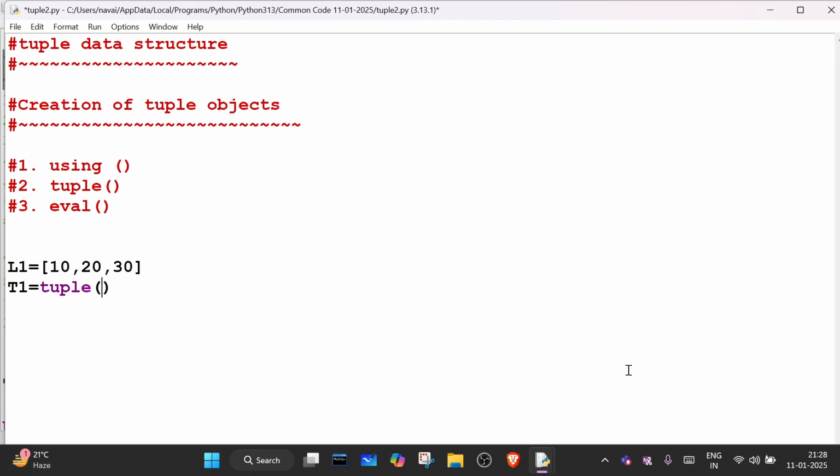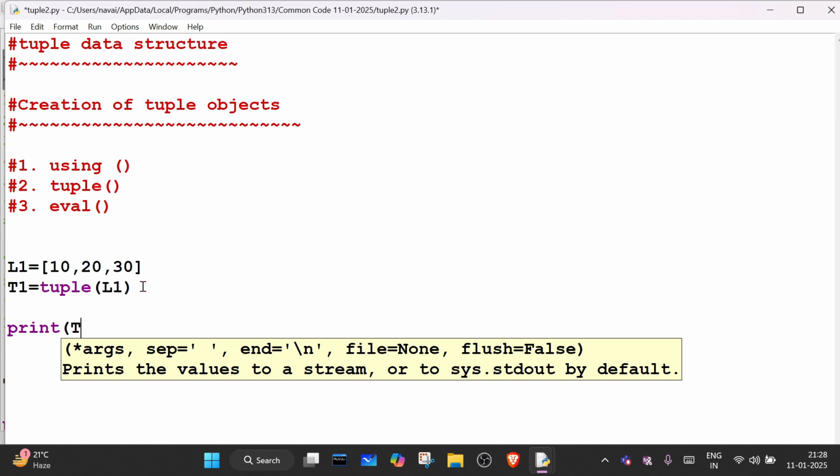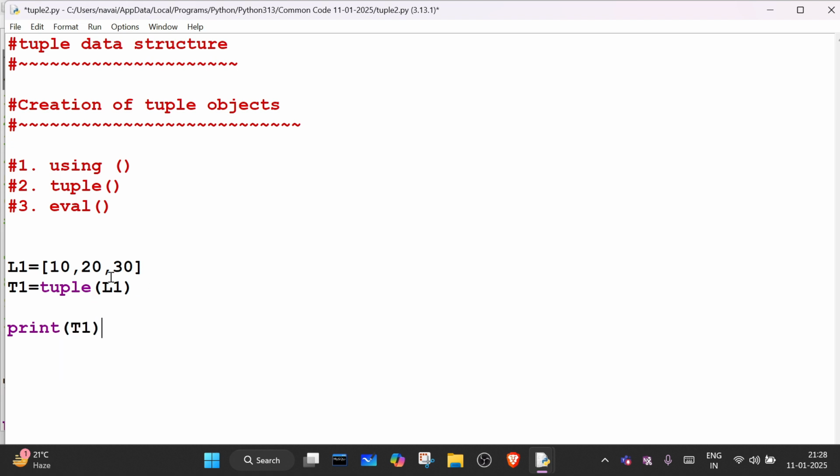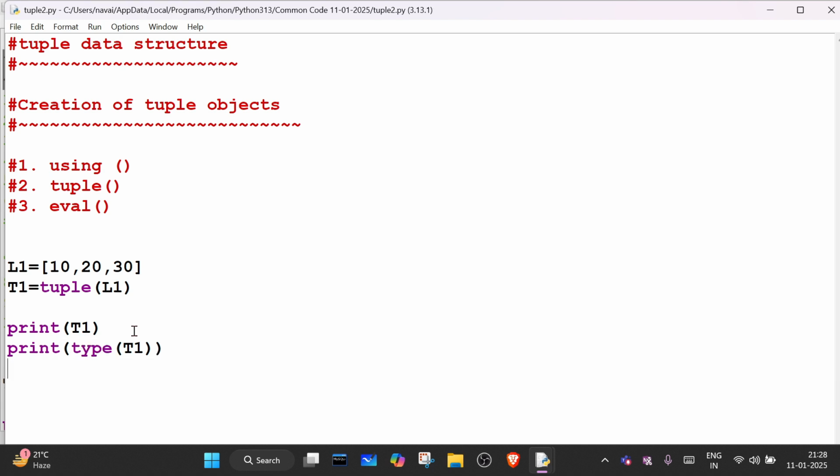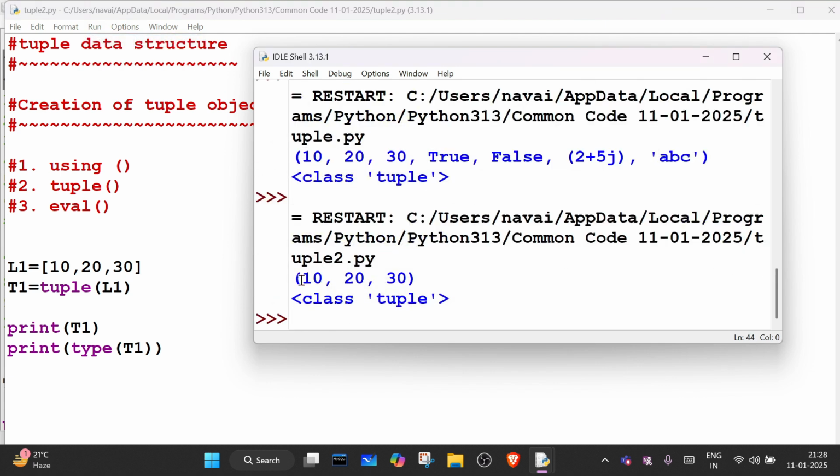Here we will write the iterable. What is the name of the iterable? L1. L1 is the iterable. So here we write the iterable name. If I print T1, it will print these elements in the form of a tuple. If I write type of T1, it will print which class it belongs to: tuple class. So this is how we can convert a list into a tuple.